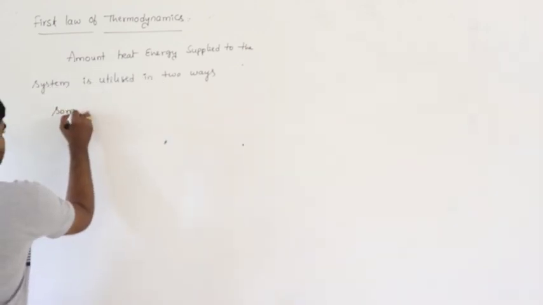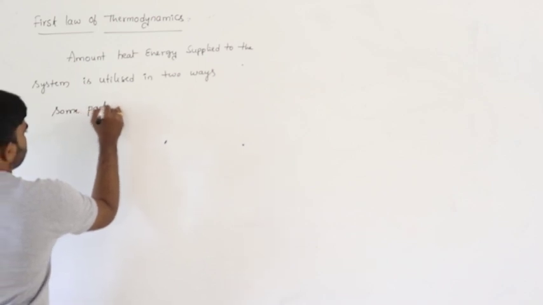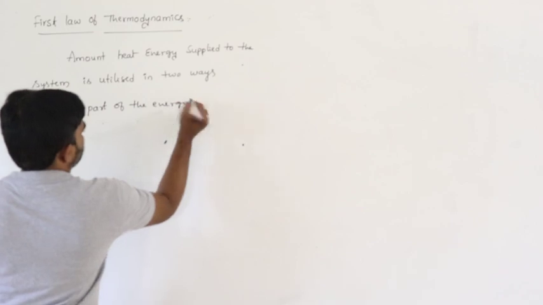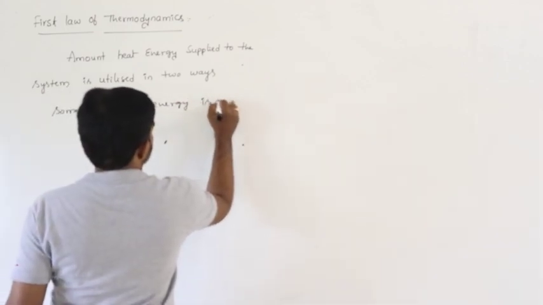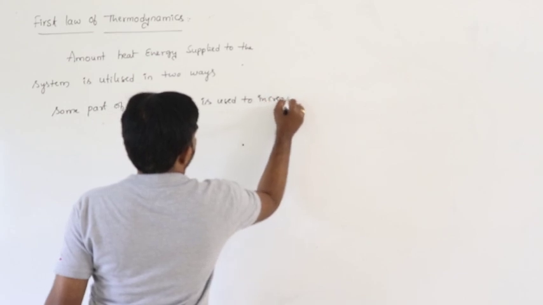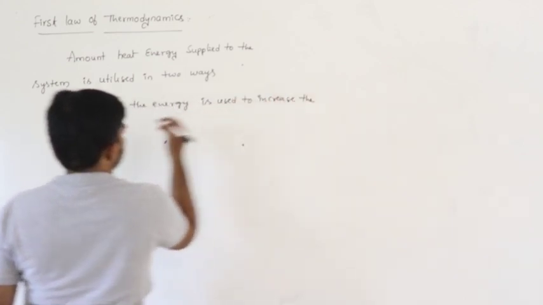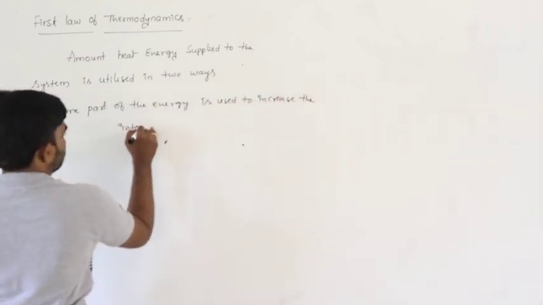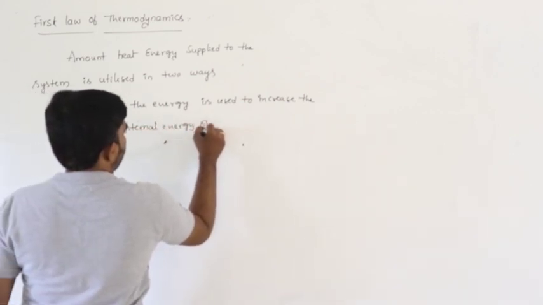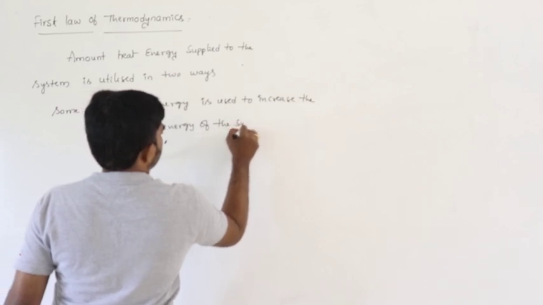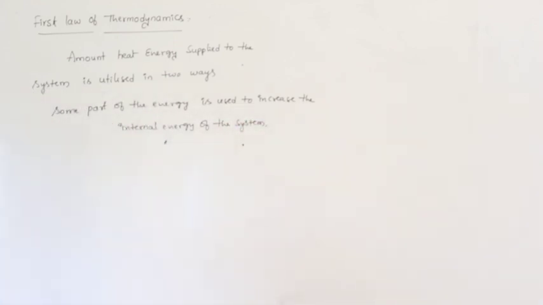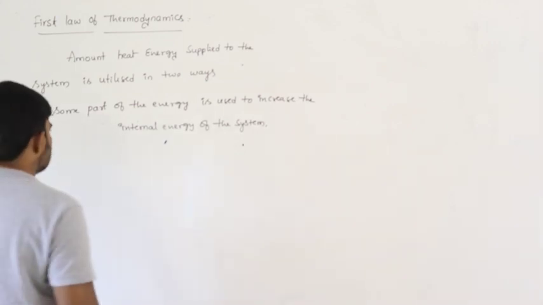Some part of the energy is used to increase the internal energy of the system.